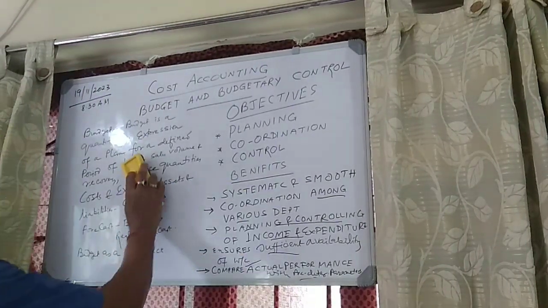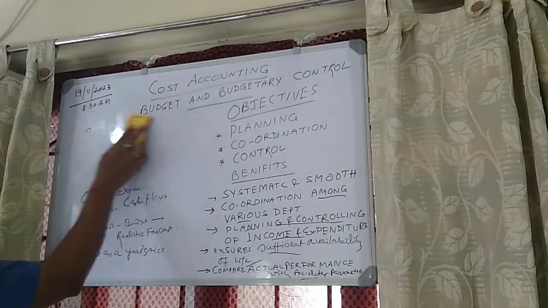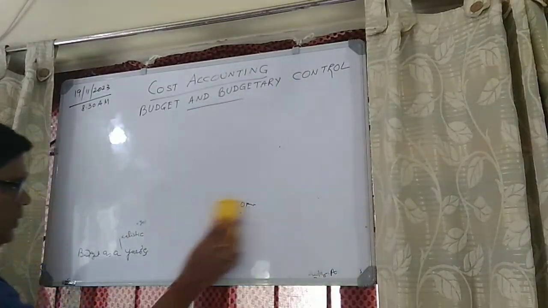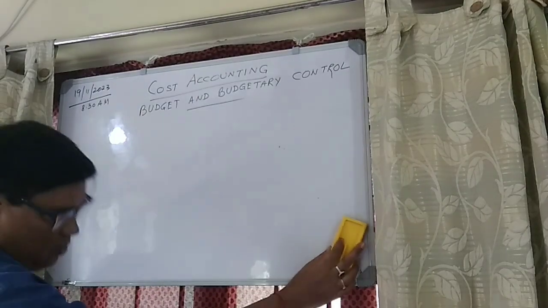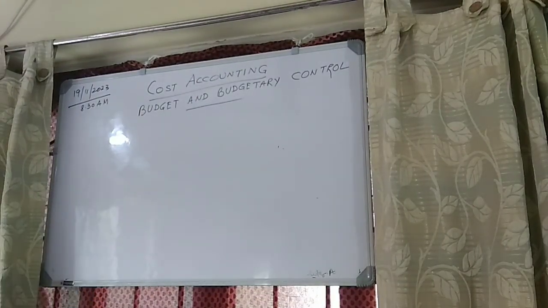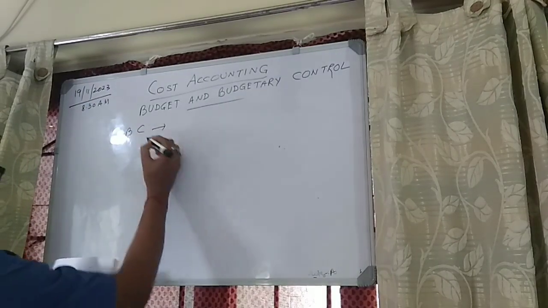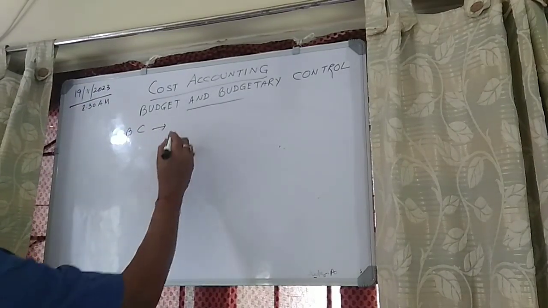Now the next part, our important discussion, that is what is your budgetary control. Now we will be talking about what is budgetary control. Budgetary control, what is that? It is a systematic process.